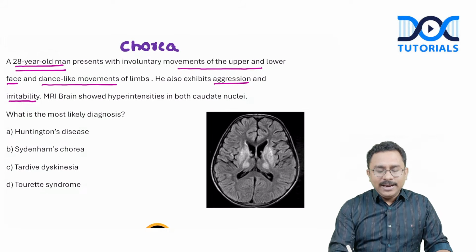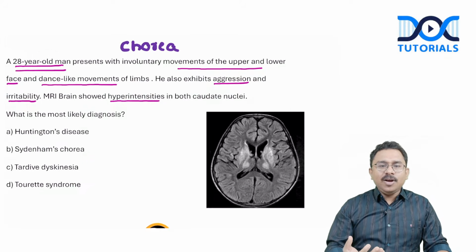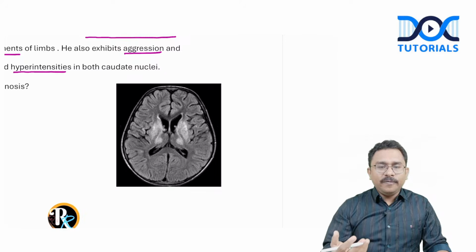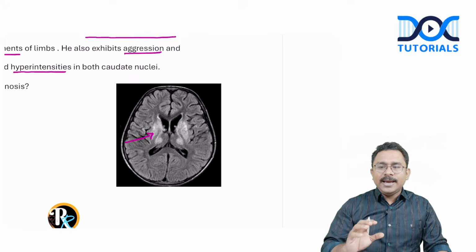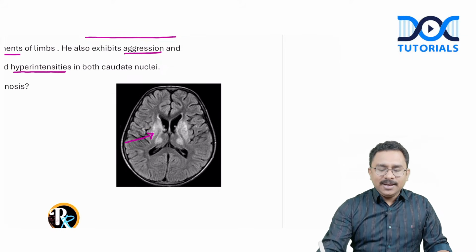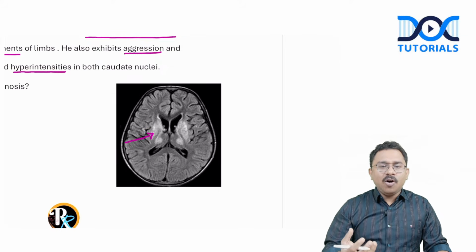And the MRI brain is showing hyperintensities. So is the finding of the imaging suggestive of Huntington's? The answer is yes. If you look at this axial section, there are two findings that you can observe. One is definitely in the region of the basal ganglia, particularly the caudate nucleus. You can see hyperintensities, and not just that, you can see that the size of the frontal horn of the lateral ventricle is slightly enlarged.